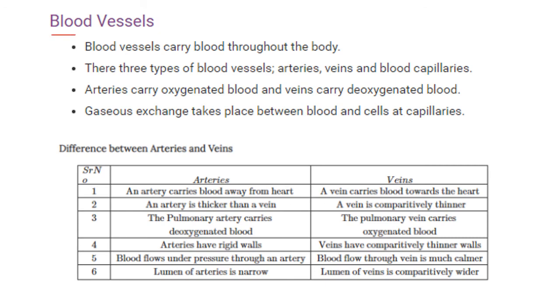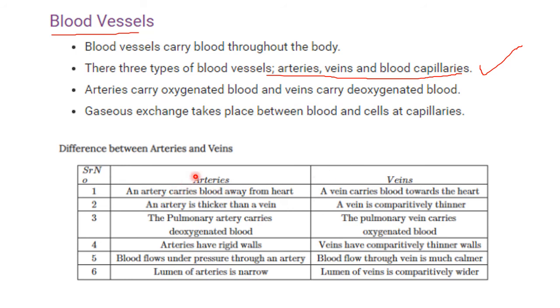So when we talk about the blood vessels, as you all know, we will be talking about the arteries, veins and the blood capillaries. You have to remember there are 3 blood vessels: arteries, veins and blood capillaries. Okay, and what are their functions? They carry the blood throughout the body. Their function is to transport the blood throughout our body. Arteries carry the oxygenated blood and veins carry the deoxygenated blood. Gaseous exchange takes place between the blood and cells at capillaries. So all the exchanging process occurs in the capillaries.